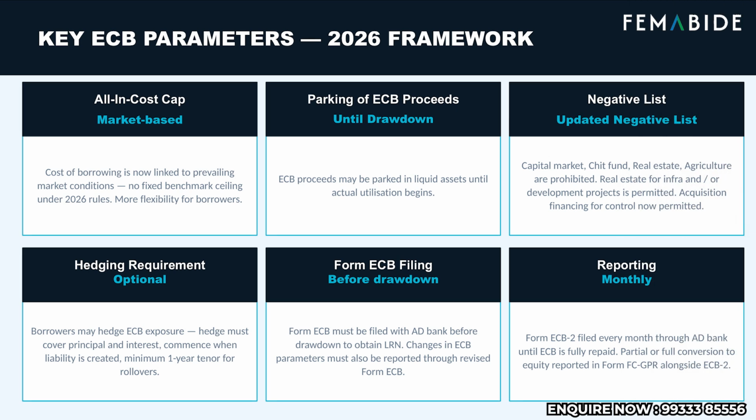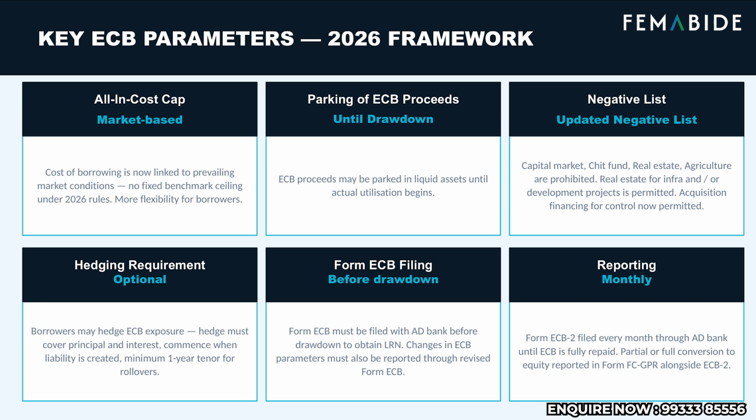Key ECB parameters, 2026 framework. Let's go through the key parameters. All-in cost is now market-based, no fixed benchmark ceiling under 2026 rules, more flexibility for borrowers. Parking of proceeds: ECB funds can be parked in liquid assets until actual utilization begins. The negative list has been updated. Capital markets, chit funds, real estate, agriculture are still prohibited, but real estate or infrastructure or development projects is permitted, and acquisition financing for control is now permitted.